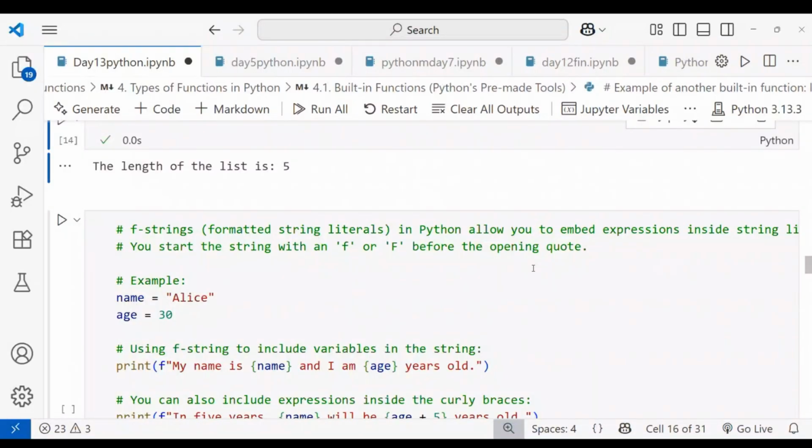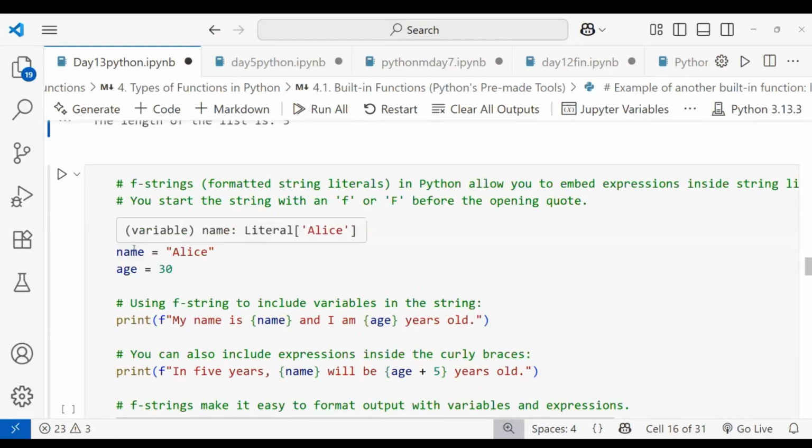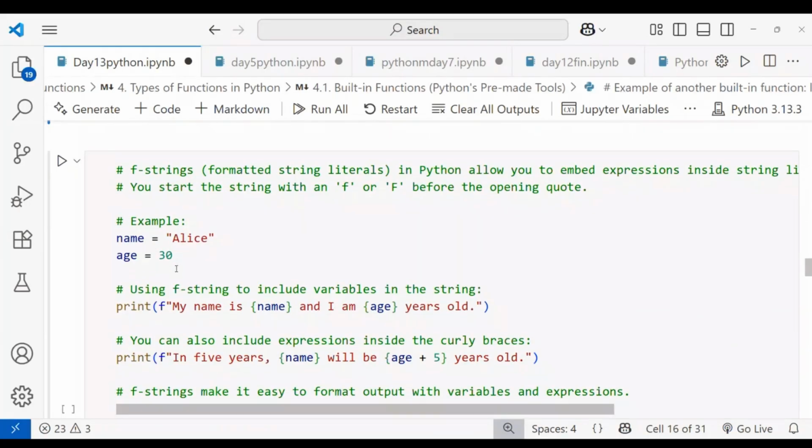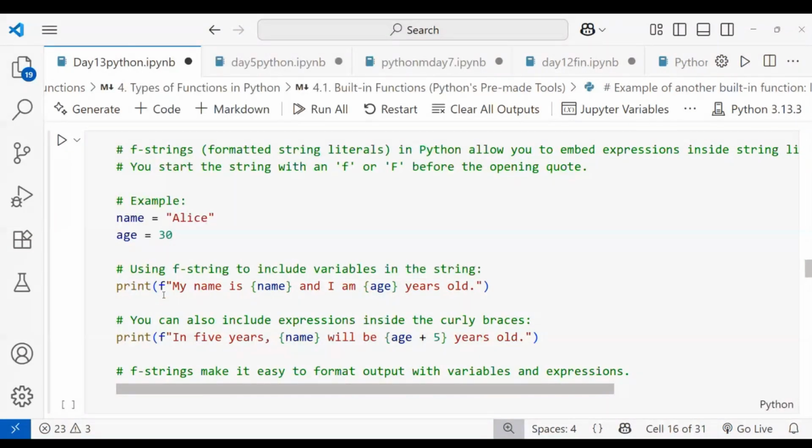Before that, let's look at an example in the code. I'm taking a name variable, storing the value Alice, and age is 30. Using the f string, I'm writing a print statement. After print, you use f, then "My name is", and the variable name should be enclosed in curly braces, with the text in double quotes, ending with a parenthesis. Like that, it works.